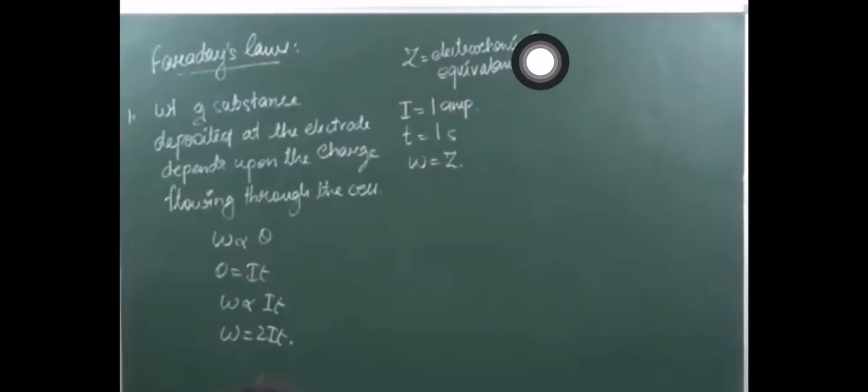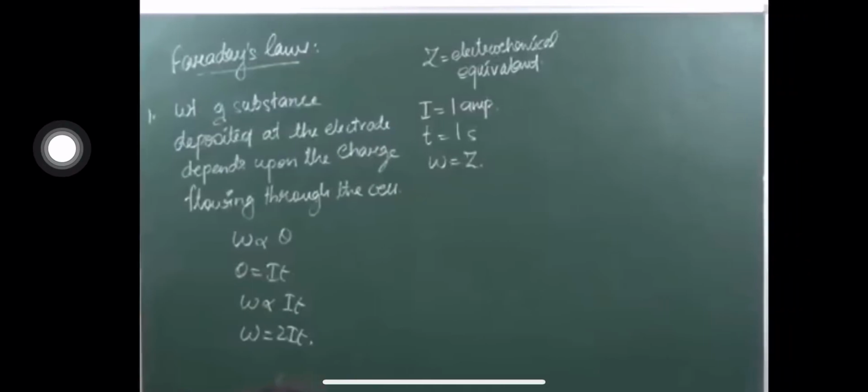Now how can we get Z? Z can be defined as follows. If I is equal to 1 ampere and time is equal to 1 second, then putting these in this formula, we get W is equal to Z into I into T, that is Z into 1 into 1. Definitely 1 and 1 is there, therefore W will be equal to Z. At that time we can define our electrochemical equivalent.